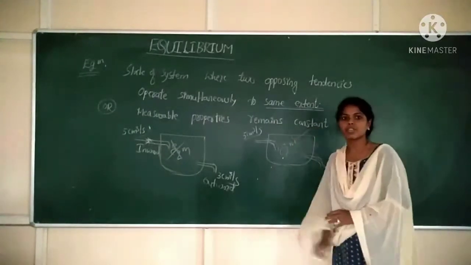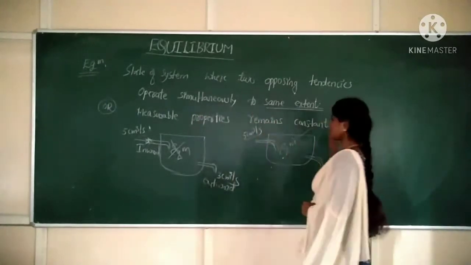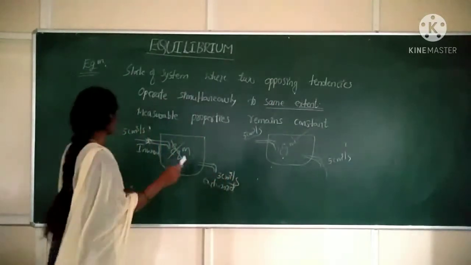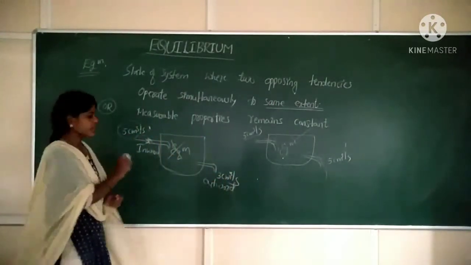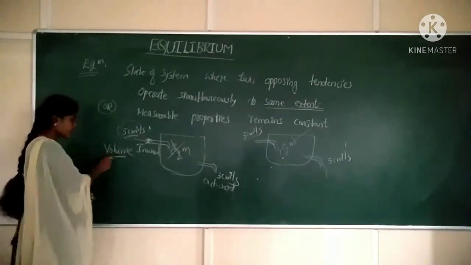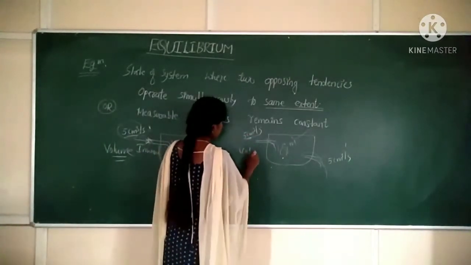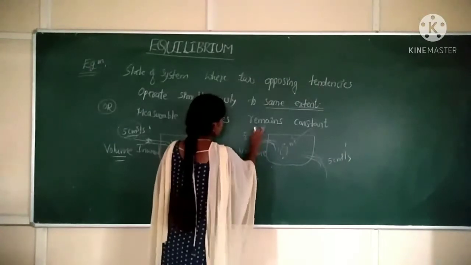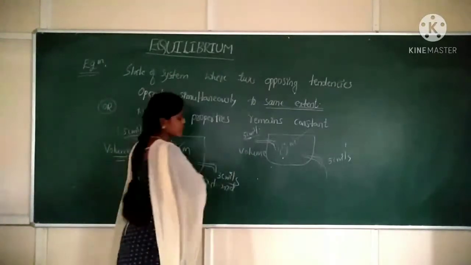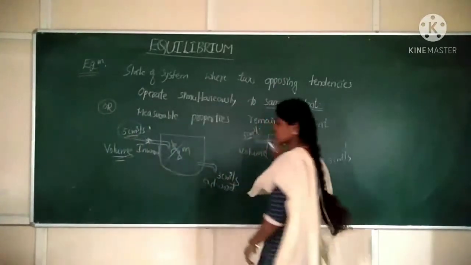The system is attaining equilibrium when the measurable properties remain constant. Here 5 cm³ per second, and cm³ is the unit of volume. We can measure volume in both the processes, so the measurable property should remain constant.